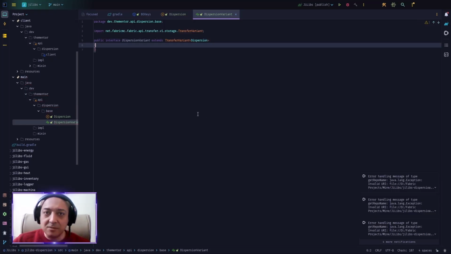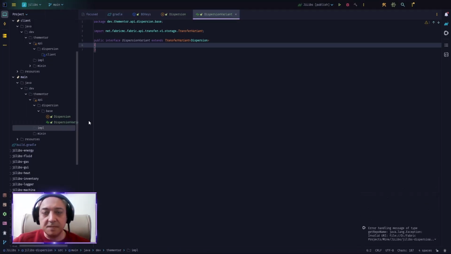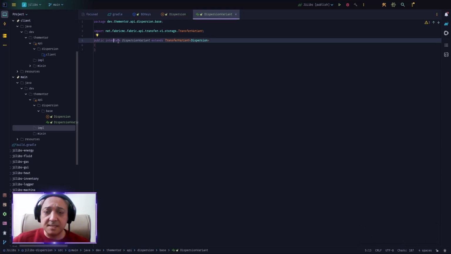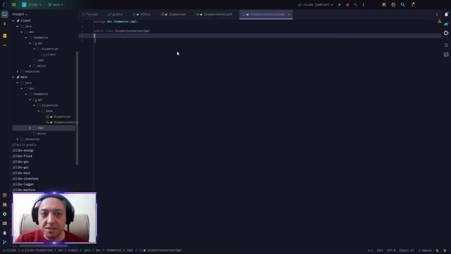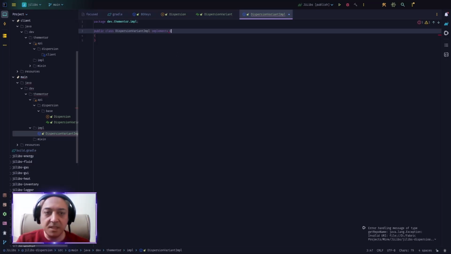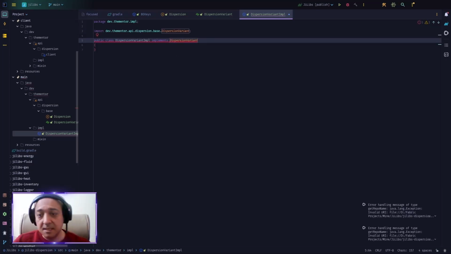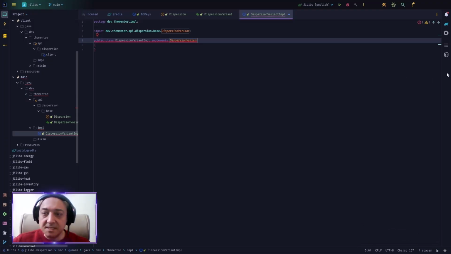I'm not going to add anything to the class yet because we want to have an implementation of this class later. Remember, it's an interface, and basically an interface is not finished code. So we want a class that says DispersionVariantImpl, as in implementation. Now this one implements the DispersionVariant. And yes, it is telling me that I need to implement some methods, but as I said, I'm not gonna do that yet because we still have things to handle and do later down the road. We will come back here and fix the problems.